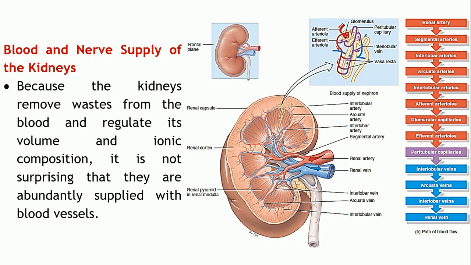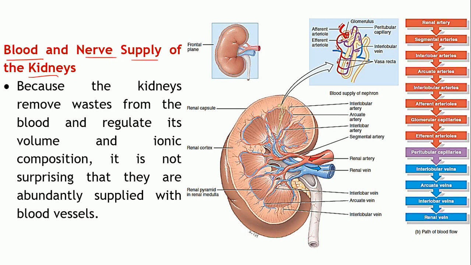Now this is to do with the external and the internal anatomy of the kidneys. As we have discussed earlier, the kidneys are vital organs of the body, right. So they are richly supplied by the blood. Also, the urine formation starts with the filtration of the blood, right. So it will be richly supplied by the blood, which will be filtered and which will help in the formation of the urine. So it is very important to understand the blood and the nerve supply of the kidneys.